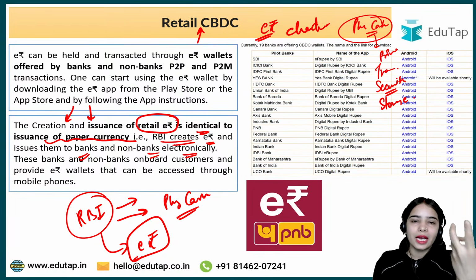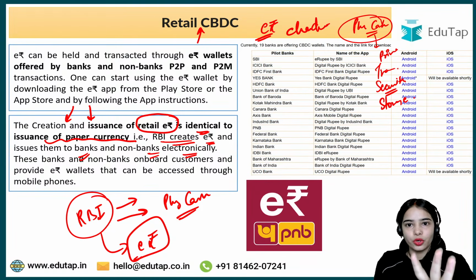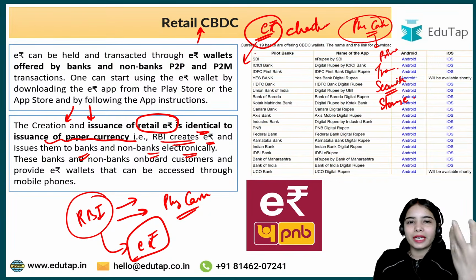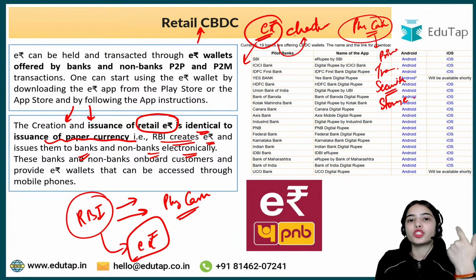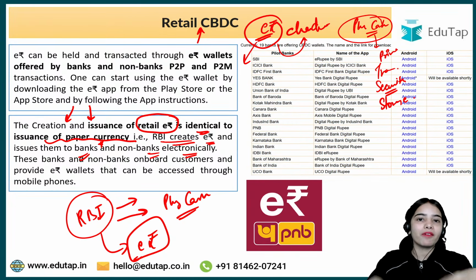The physical cash has a higher cost for the RBI, as there is the printing cost, transportation cost, security cost, and storage cost. While the e-Rupee, that is the digital rupee, or the electronic rupee, we can say it is cheaper. It has a lesser transaction cost, as there is no printing requirement, there is no transportation requirement. RBI creates the e-Rupee and issues them to the banks and non-banks electronically. There is no requirement to take the technology from other countries because we have our own technology.